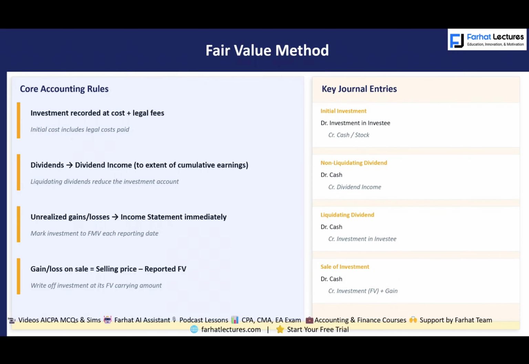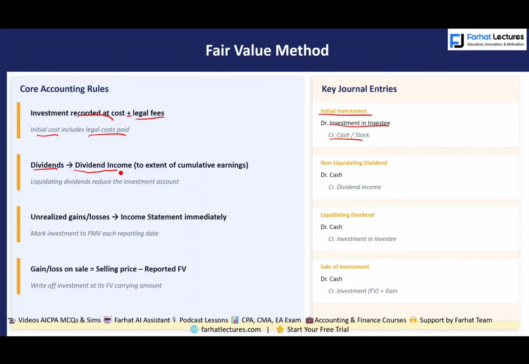First, when you buy the initial investment, just like buying any other asset, you would record it at cost, including legal fees. Initial costs include all legal costs paid, including commission and brokerage fees. You have to include that. So the typical investment journal entry will be a debit to investment in investee, or debit investment in equity, and credit cash. Then this investment might pay a dividend.